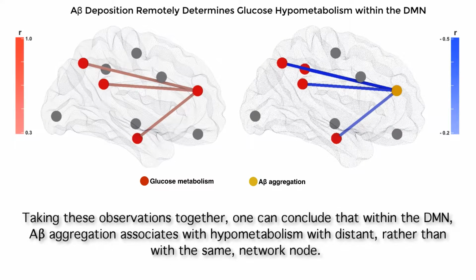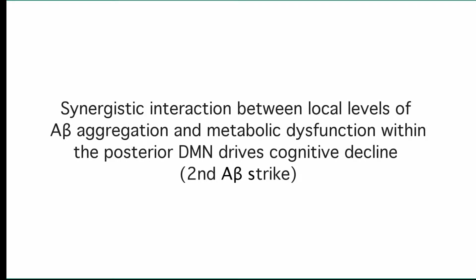Taking these observations together, one can conclude that within the default mode network, amyloid beta aggregation associates with hypometabolism with distant rather than the same network node. Synergistic interaction between local levels of amyloid beta aggregation and metabolic dysfunction within the posterior default mode network drives cognitive